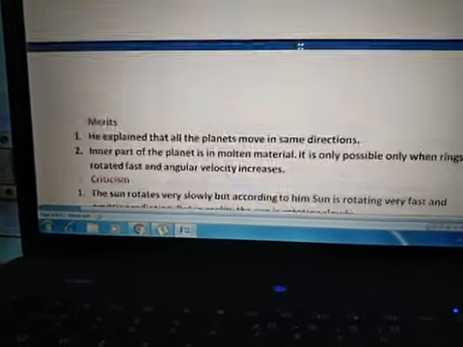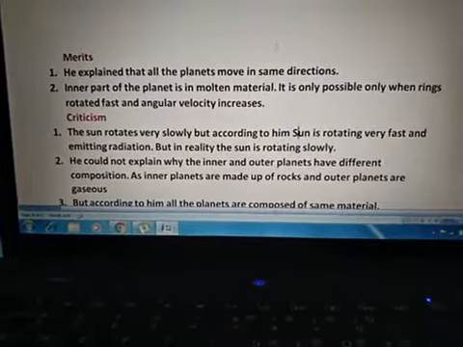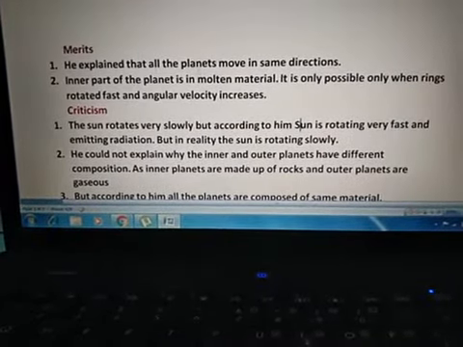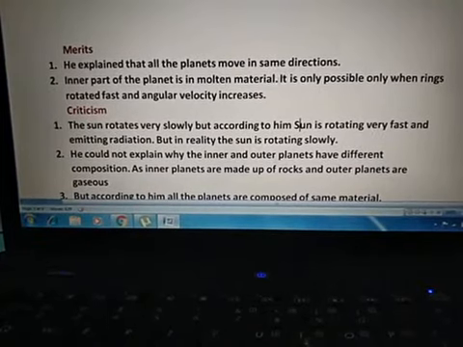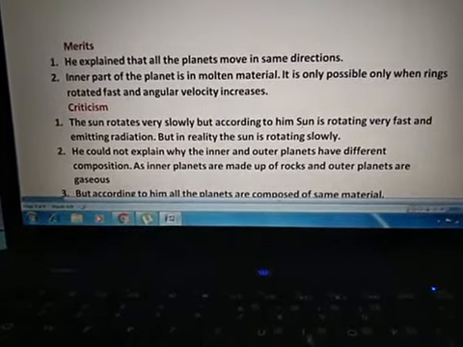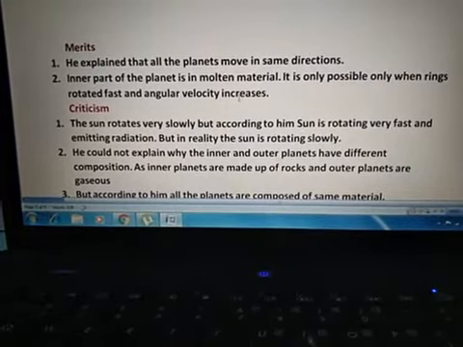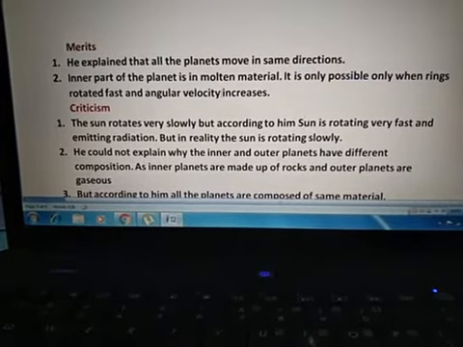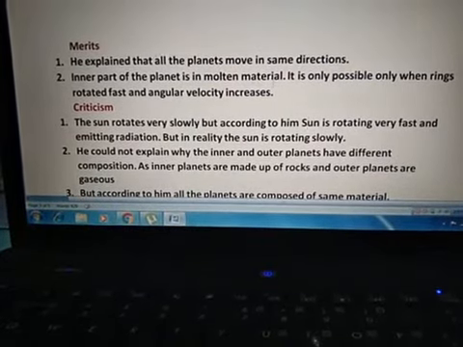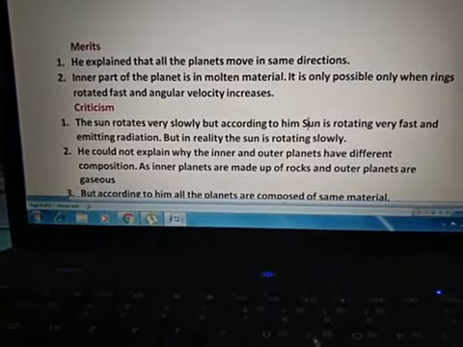The second thing which he explained is that the inner part of the planet is in molten material. It is only possible when the ring rotated very fast and angular velocity increased. Due to the increase in angular velocity, it was rotating very fast, so the material was in molten form.